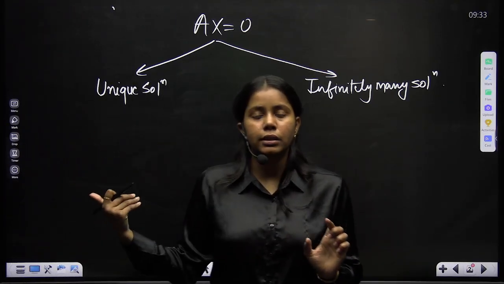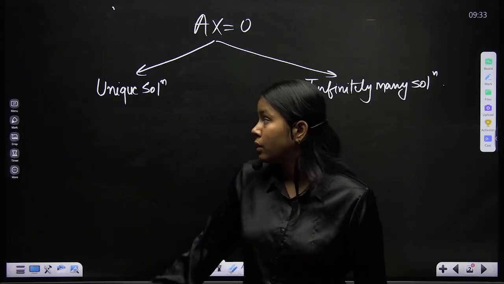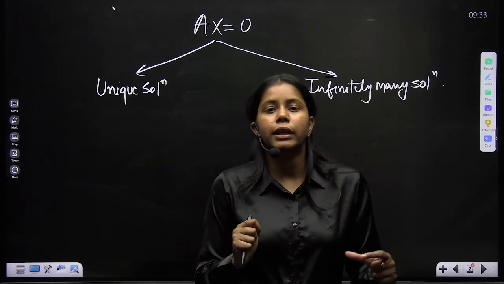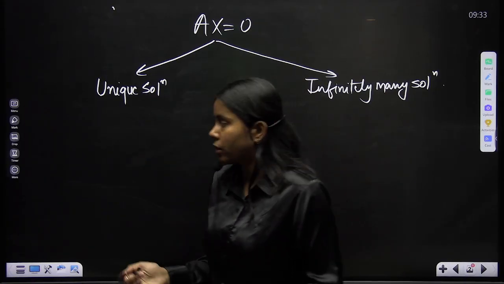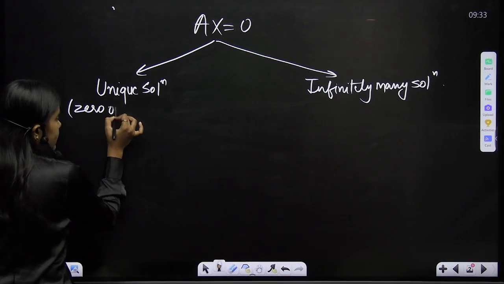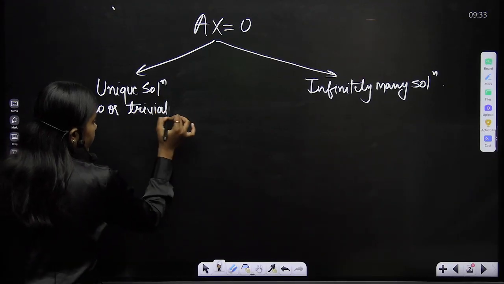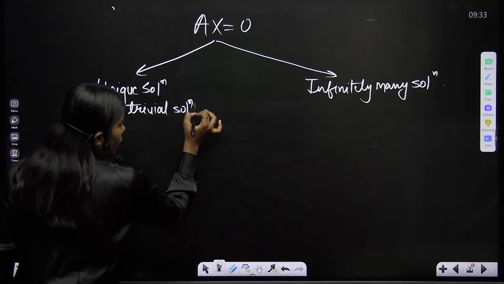Before this we already discussed that the zero solution would always be a solution. So when I talk about a unique solution, that means the system has only the zero solution. Either I can say zero solution, or I can say trivial solution. It has the same meaning.